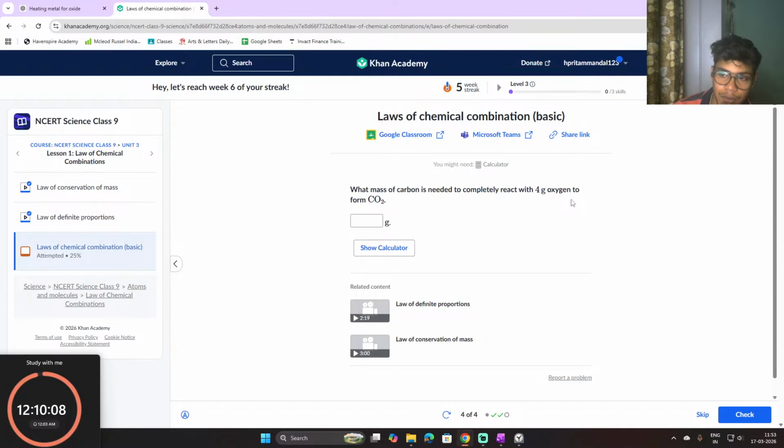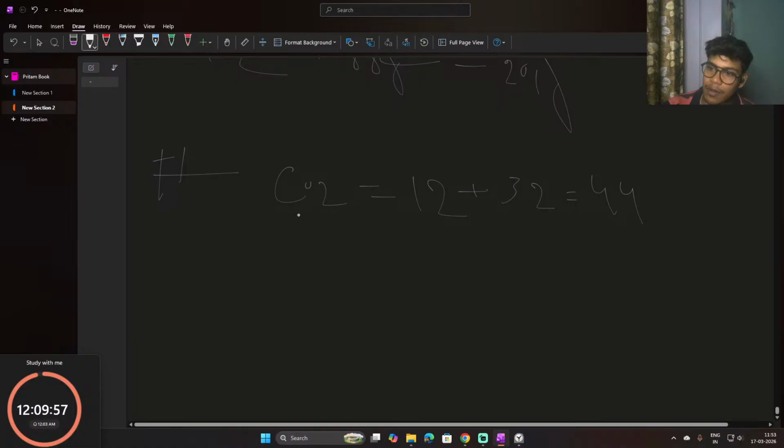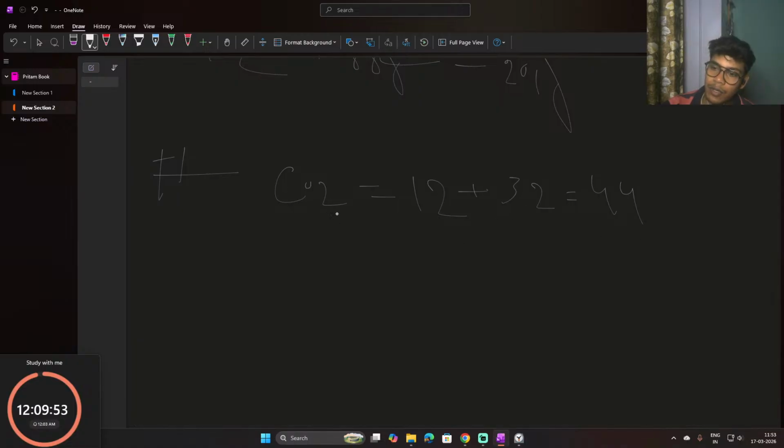For 32 gram oxygen, we need 12 gram carbon for O2. When it's saying for 4 gram oxygen, how much carbon is needed?